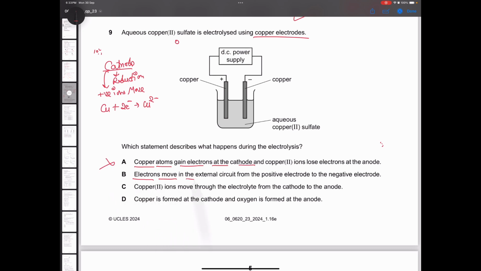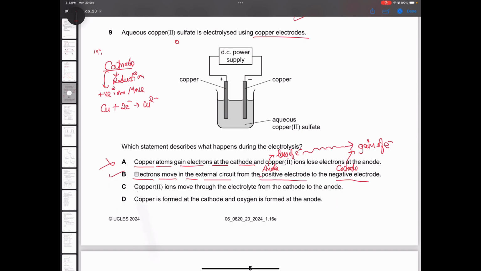Electrons move in the external circuit from positive electrode to the negative electrode. Positive electrode is anode, negative electrode is cathode. And at anode, loss of electrons takes place, and at cathode, gain of electrons takes place. So you can see the cycle here that anode must be losing electrons, and these lost electrons through the external circuit must be traveling to the cathode. Right? So statement 2 is correct.